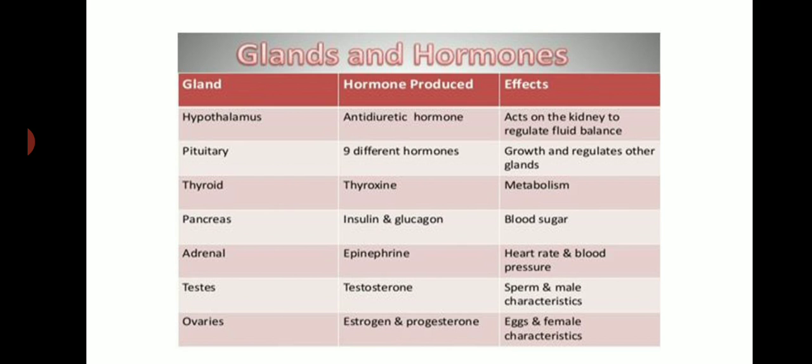Then pancreas, it secretes insulin and glucagon, mainly it controls the blood sugar level. Then adrenal secretes epinephrine hormone, and mainly it controls the heart rate and blood pressure. Then testes, production of sperm, and they show some male characteristics of boys. Then ovaries, they secrete estrogen and progesterone, mainly helping in the production of eggs and female characteristics. This is about the glands.